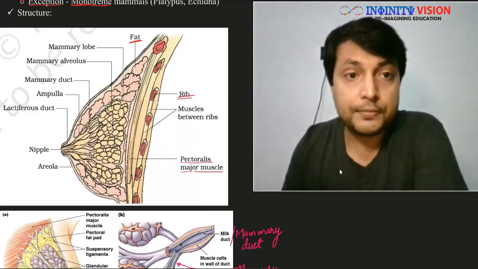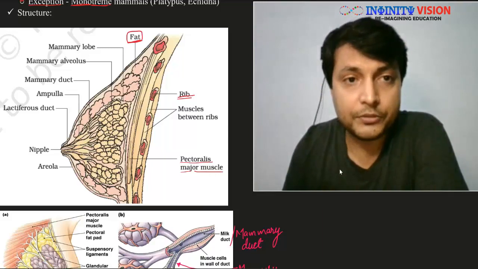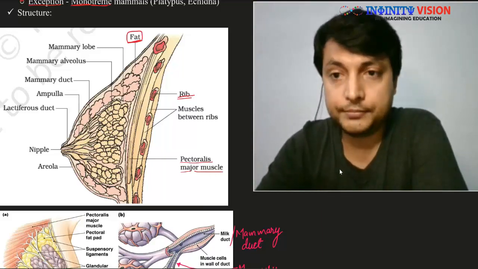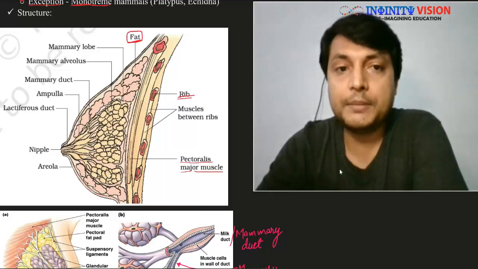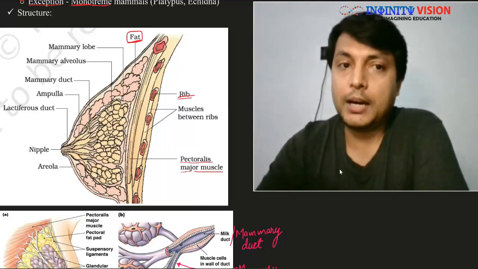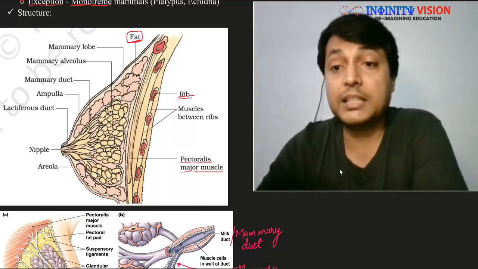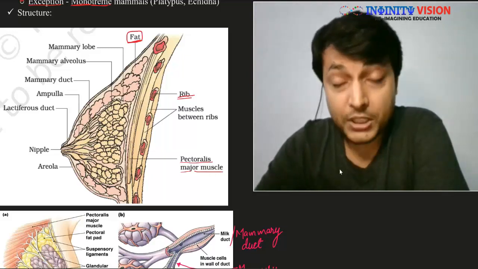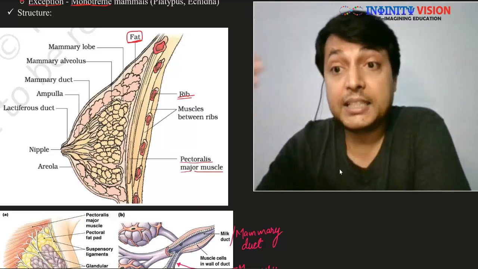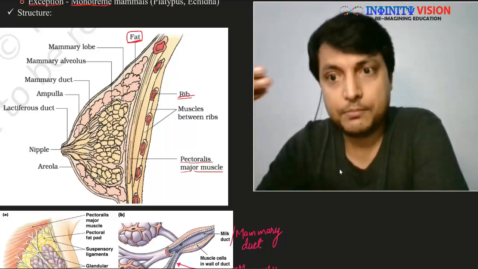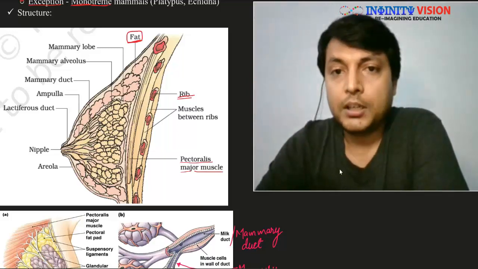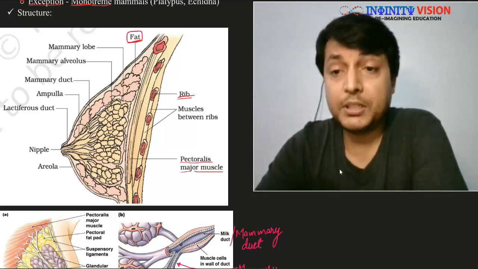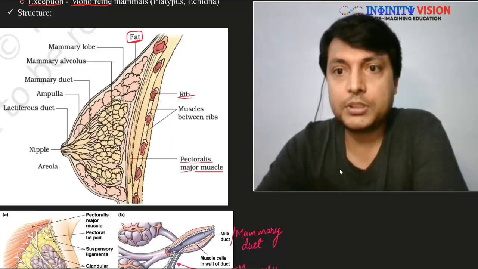Now the fat present here varies from person to person, that is from female to female. Even in a female, at different time points, the amount of fat present in her breast may vary. Especially in a lactating mother, the amount of fat will be more, and in a female who is not lactating, obviously it will be lesser.